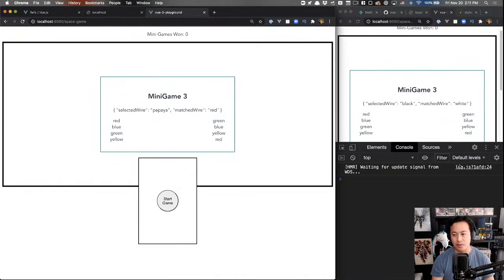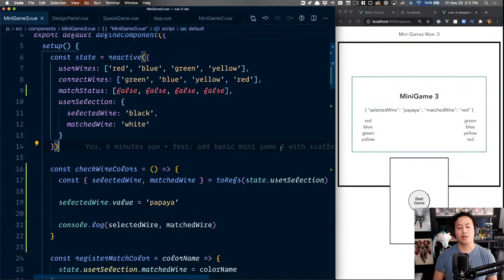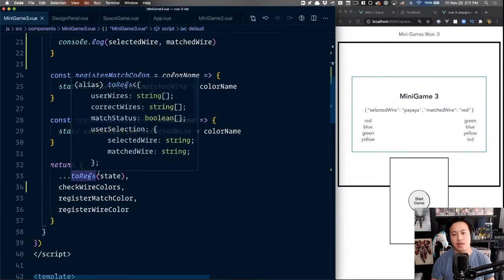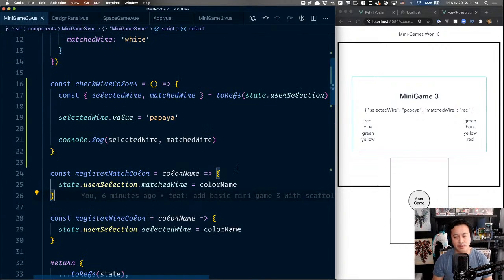So probably worth noting. Oh, here was my game. I was wondering where it went. Okay, so what's worth noting here is that anytime we want to destructure something, because I was using it inside of the return value under a spread, anytime you want to break up any sort of reactive property, toRefs is actually really important for this. But the downside then, of course, is because now that you've done this, they are now refs. And this is where the dot value has to come back in.